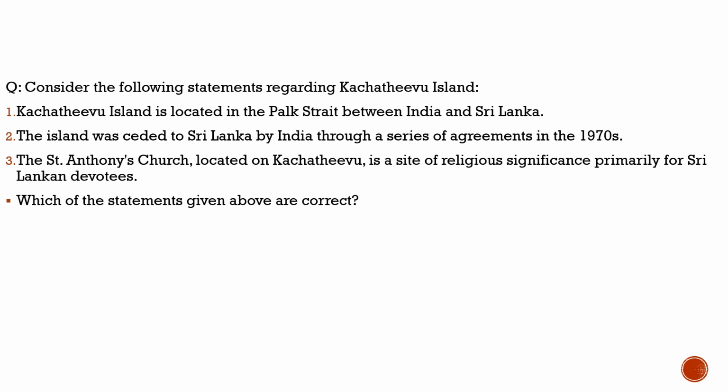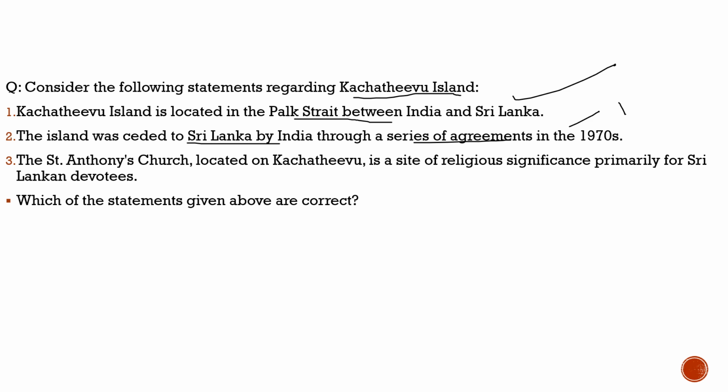Well, here the question is again about the Katchatheevu Island. Why had we brought this question? Because the Tamil Nadu government adopted a resolution on the retrieval of the Katchatheevu Island. So let's try to understand a few important points with respect to Katchatheevu Island through this question. First statement, Katchatheevu Island is located in the Palk Strait between India and Sri Lanka. Correct. The island was ceded to Sri Lanka by India through a series of agreements in the 1970s. 100% correct, in 1974 and 76.